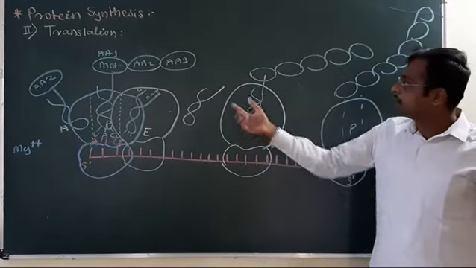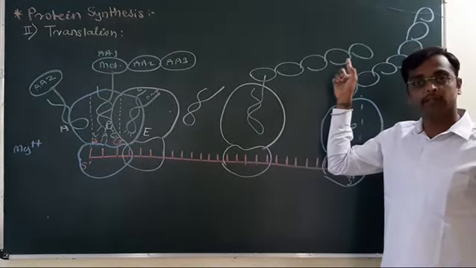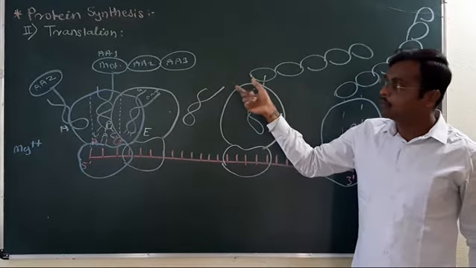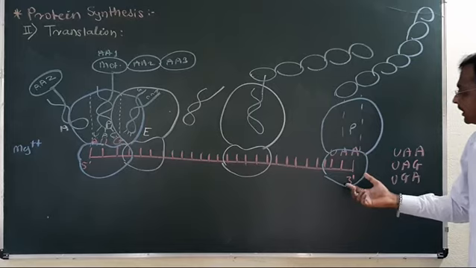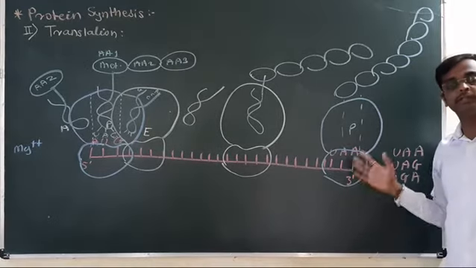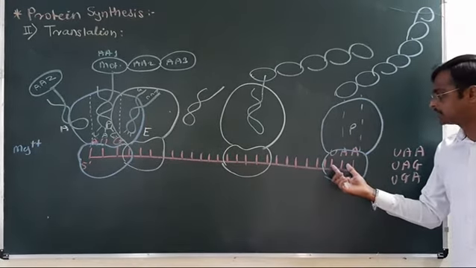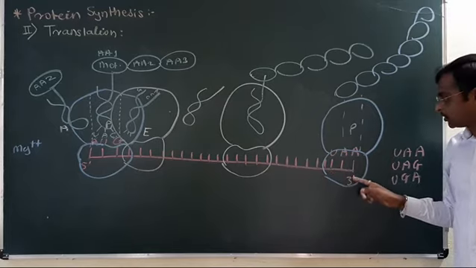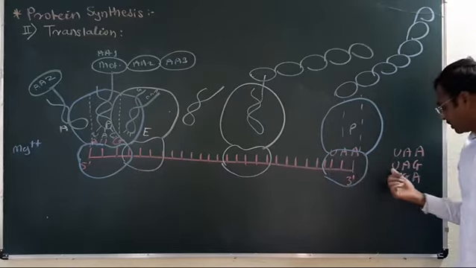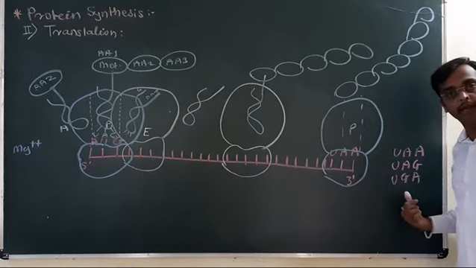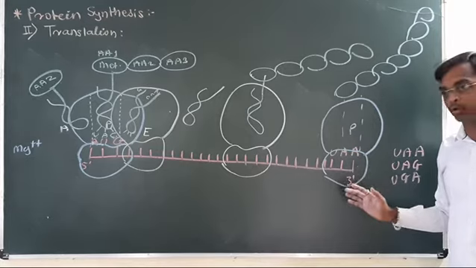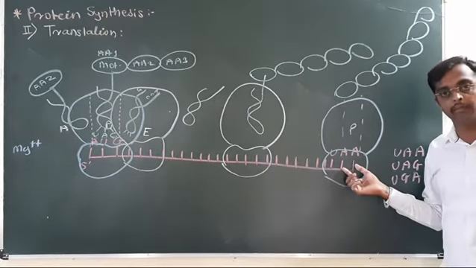Elongation means elongation of this polypeptide chain, linking of the amino acids one by one. And termination means this is the end of the process. Termination completes at the 3' end with the UAA or UAG or UGA codons. These are the nonsense codons or the stop codons which do not code for any amino acid.